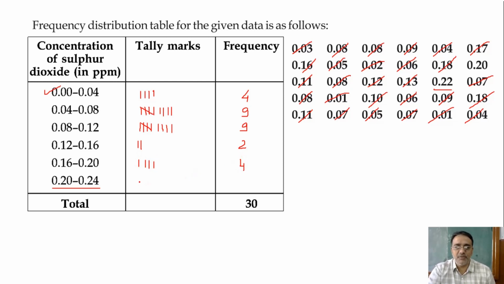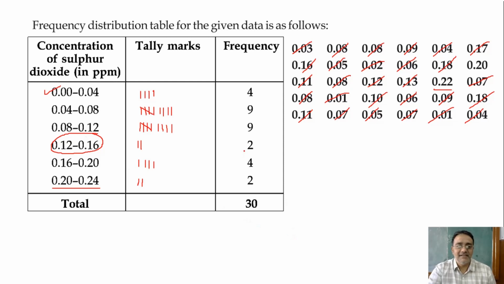0.20, 0.22, what is left. So we have completed the frequency distribution table, right? Okay. So now the question was, what is the probability for the interval 0.12 to 0.16? We have to find the probability for this interval.